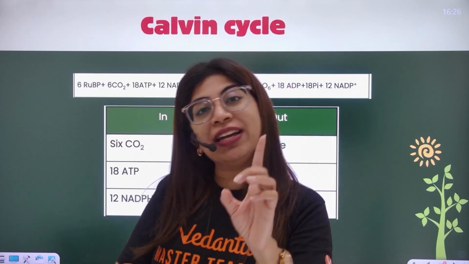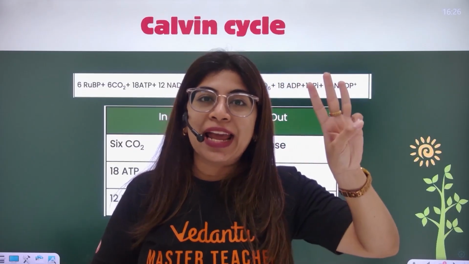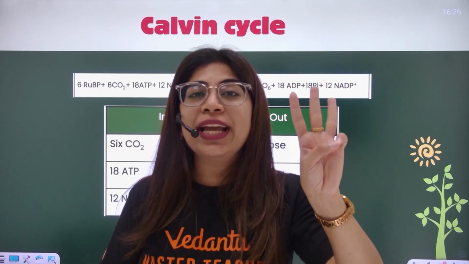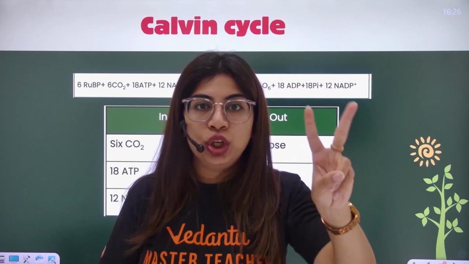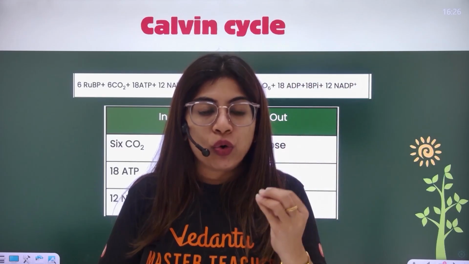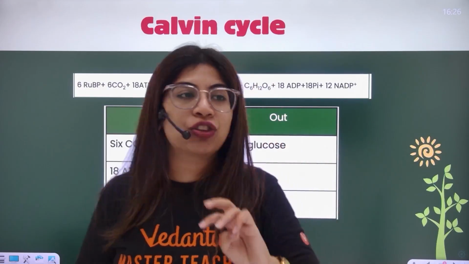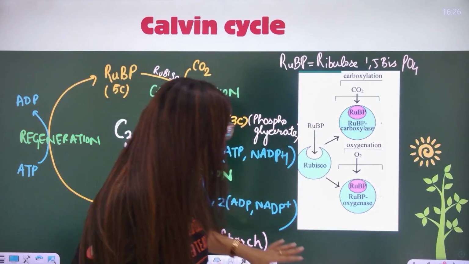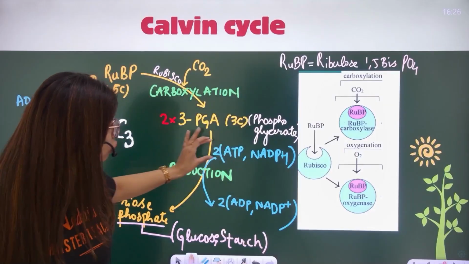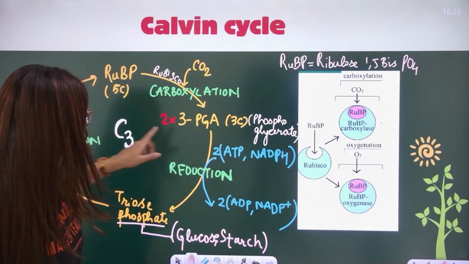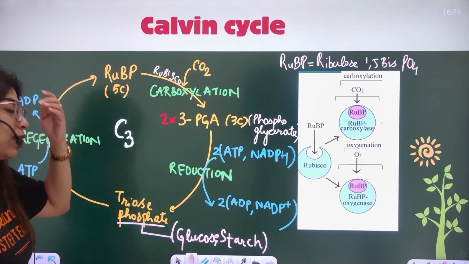So in one complete cycle, I used 3 ATP and 2 NADPH. Why? Let me show it to you again. 2 NADPH were used here and 2 ATP. The third ATP was used in regeneration.